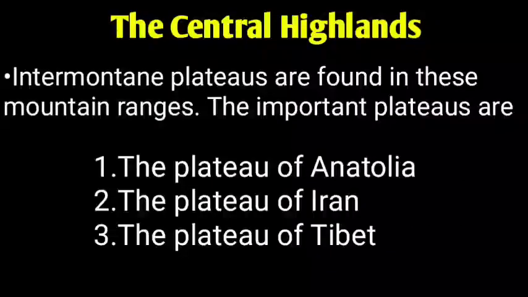So next one, children. In central highlands, we always have the Intermontane Plateaus. That means the area between two mountains is called an Intermontane Plateau. Okay children, the area between two mountains is called an Intermontane plateau. Intermontane plateaus are found in these mountain ranges. They are further mainly classified into the plateau of Anatolia, plateau of Iran and plateau of Tibet.